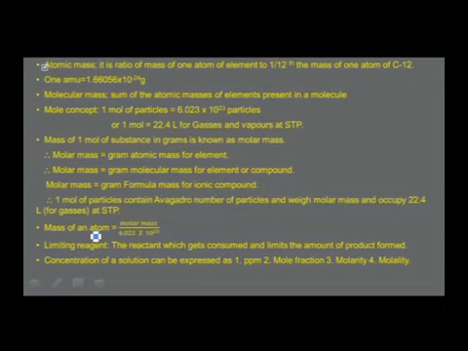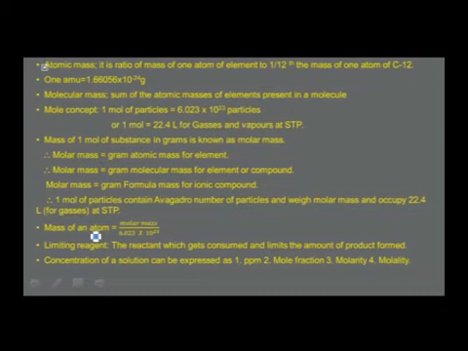Therefore, we understand what is known as molar mass. Molar mass is mass of 1 mole of a substance in grams, and molar mass is connected to gram atomic mass, gram molecular mass, gram formula mass. How? Molar mass is equal to gram atomic mass for an element, molar mass is equal to gram molecular mass for an element or a compound, molar mass is equal to gram formula mass for ionic compound. Therefore, we can conclude that 1 mole of particles contain Avogadro number of particles and weigh molar mass and occupy 22.4 liters if it is a gas or vapor at STP.